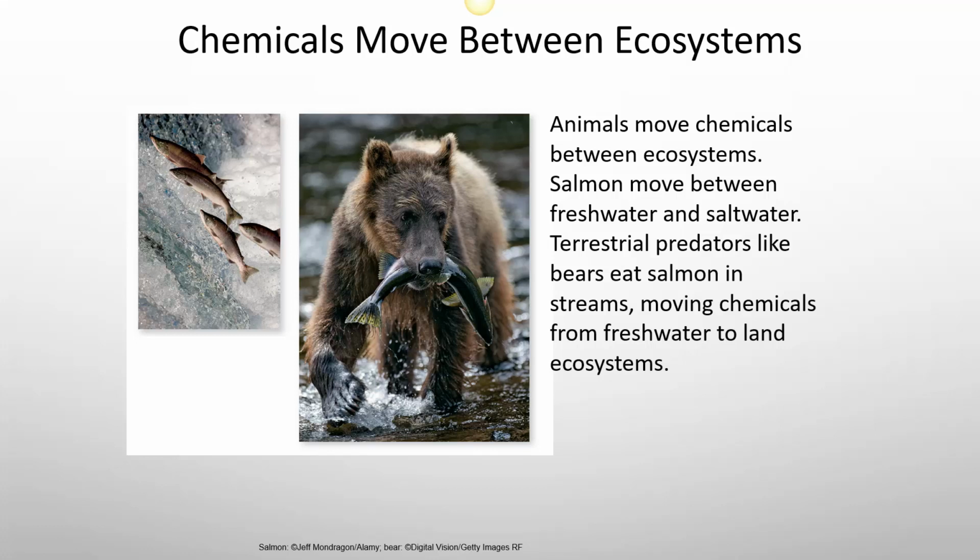Animals also move chemicals between ecosystems. For example, salmon move between freshwater and saltwater. Terrestrial predators like bears eat salmon in streams, which move chemicals from freshwater to land ecosystems.